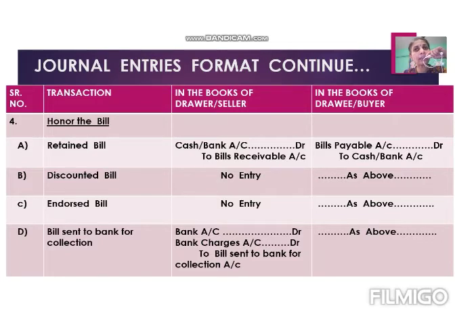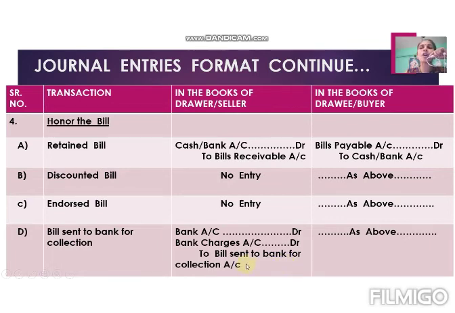So bank collects the amount of the bill and deposits it in drawer's account. So the entry is bank account debit, bank charges. Why bank charges? Because bank charges some amount for collection and those charges are expenses for the drawer. That's why bank charges account debit to bill sent to bank for collection.